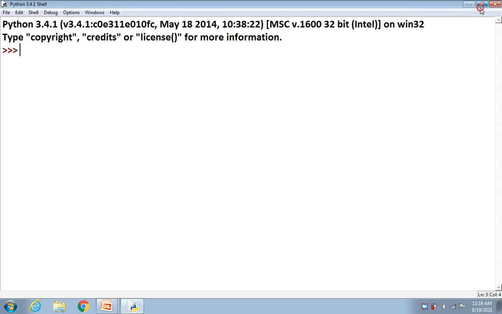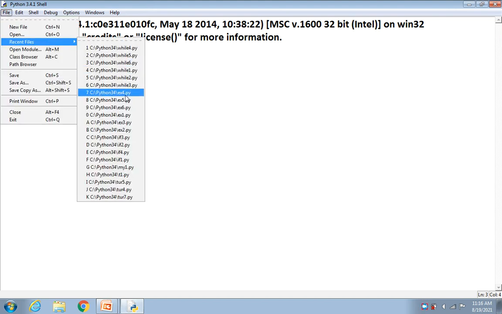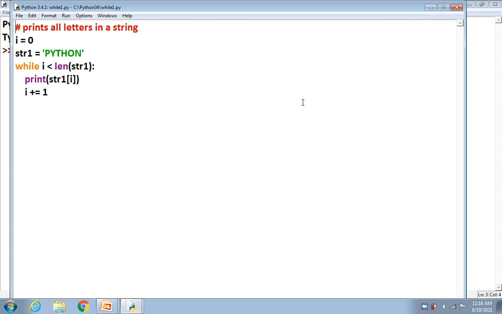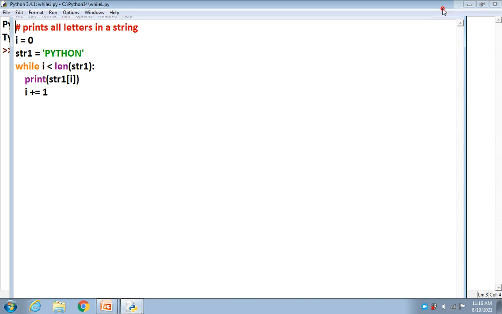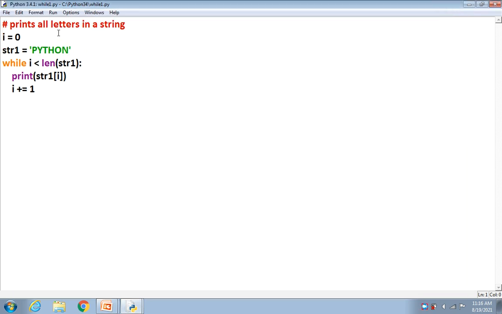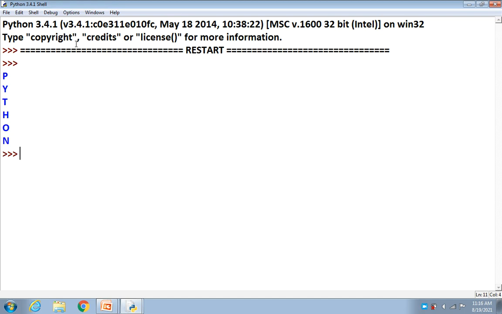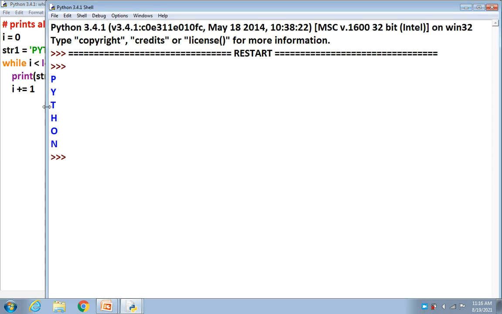I have already stored your number, so we just have to check the output. First is here, I have printed letters in a string. The program is the same as I have explained in the PPT slides. So we will do the execution part. Click here and let's see the result. So it is printing char by char.